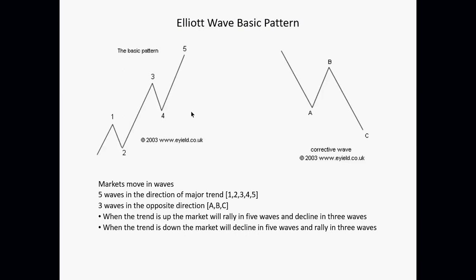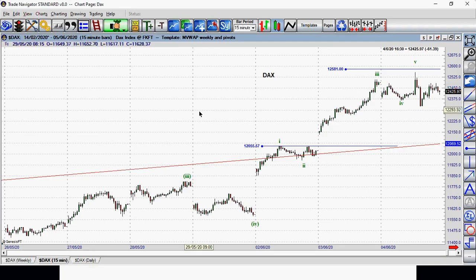Okay, so if I look at the chart, here we've got the DAX, and I don't show the whole chart here. This is a 15-minute chart, but you can see here we've got wave 3 in bracket, wave 4 in bracket, and then that sequence here, I think, is wave 5 in bracket. It's a final move up. If I look inside the final move up, it should be in 5 waves as well. And we've got 1 here, 2 here, 3, and 4.